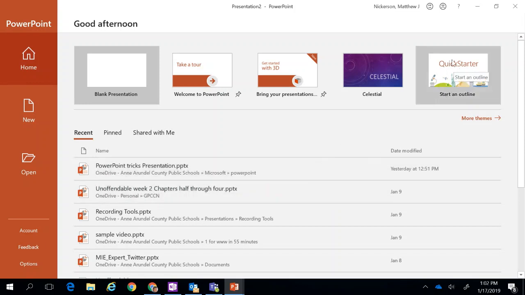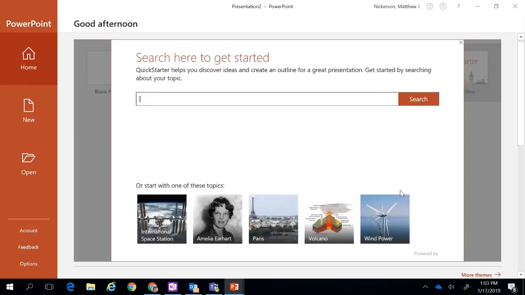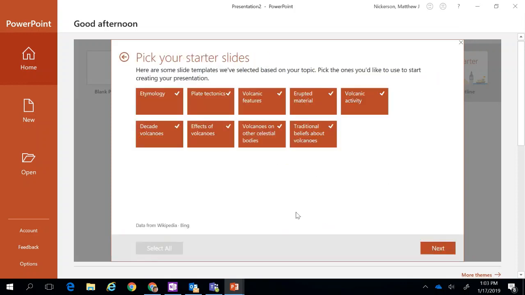You might not have access to this one yet. I just got access to it recently, but there's a new feature within PowerPoint where you can start with an outline. And just to show you that, it's kind of a bonus topic. I'm going to grab one of their suggested ones, volcanoes. And so the beauty of this is that students can start with sort of an outline. It doesn't really do the content for them, but for those kids who have a hard time getting started with something, and you can customize this.